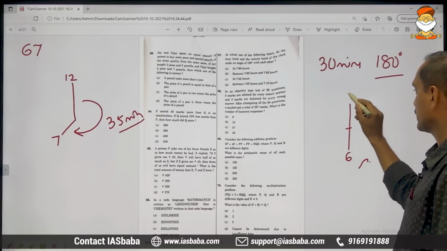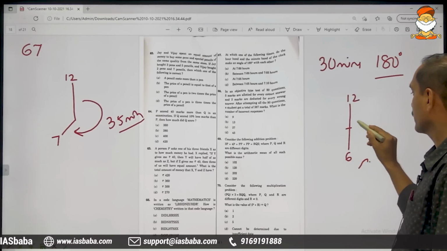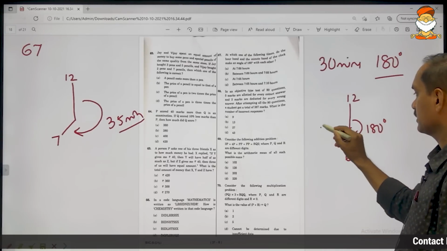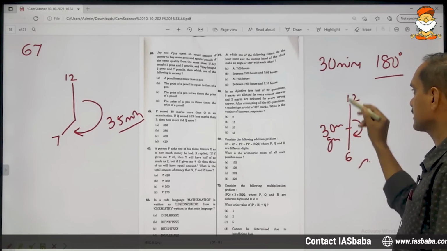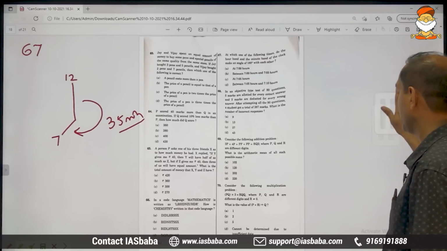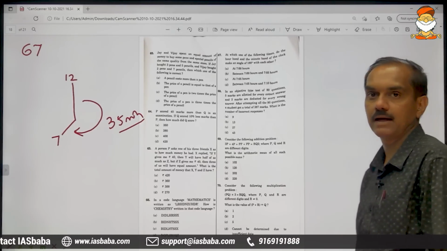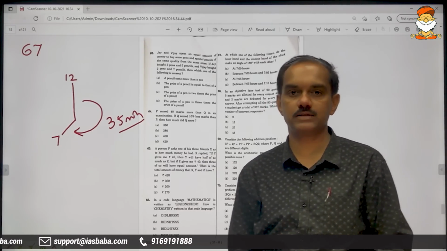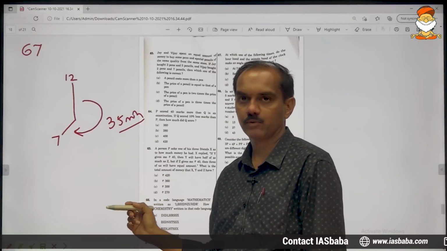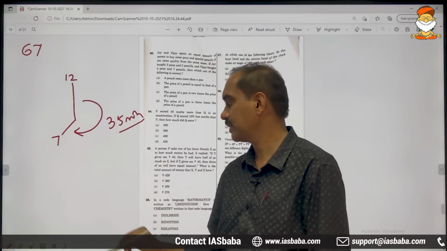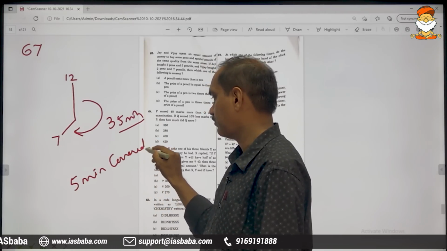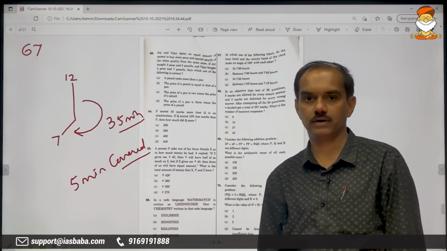See, this is how they look when the time is 6 o'clock, and of course the angle is 180 degrees, meaning a 30 minutes gap. 30 minutes gap, 180 degrees, straight line, all these mean the same. So we want the gap to read 30 minutes, but here it is 35 minutes, meaning 5 minutes need to be covered up.